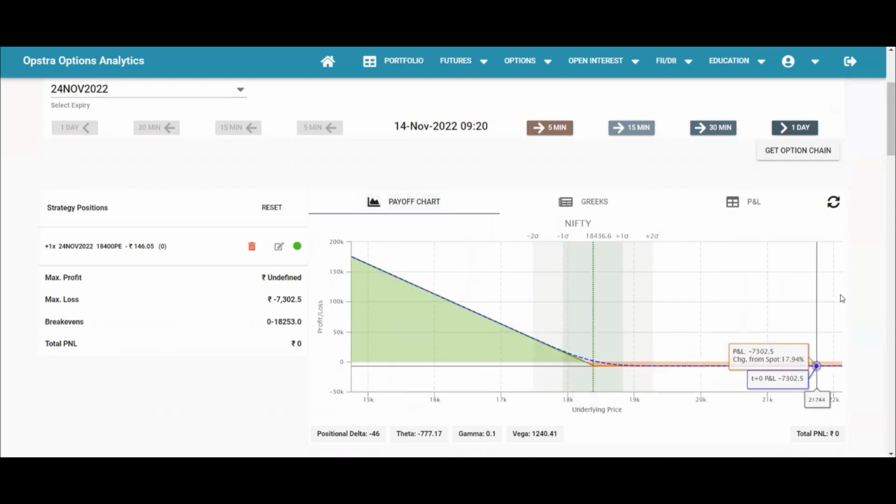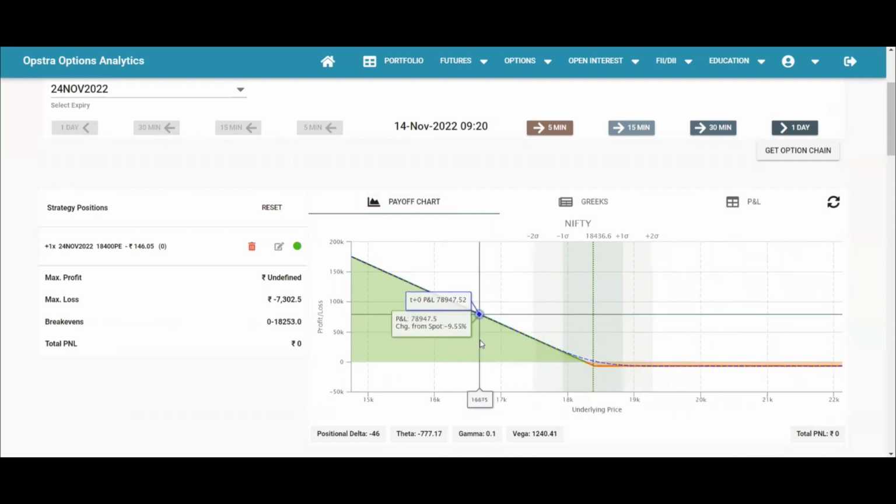And this chart that you are seeing is made on expiry day. Especially in the Indian scenario, there are weekly options and monthly options. You need not hold the option till the expiry. You can sell the option before expiry, and depending on how the price has moved, you can make profit or loss. There is no need for you to hold the option till expiry.